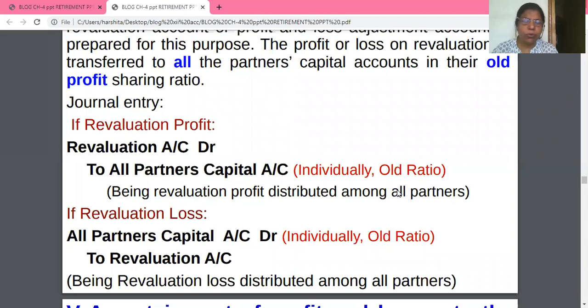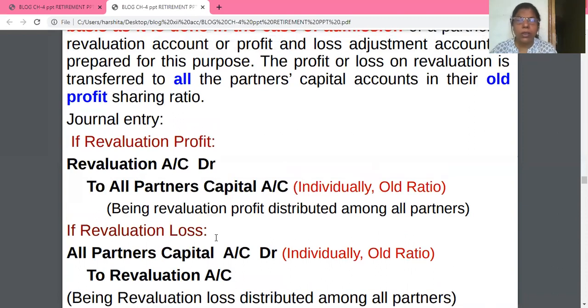Now we are moving towards loss. See, I made one slide only so that you can differentiate or identify revaluation profit, and this is for revaluation loss. All partners' capital accounts debit to revaluation account. That is also distributed in all partners' old ratio. So my dear children, you should note down that revaluation account is a nominal account.